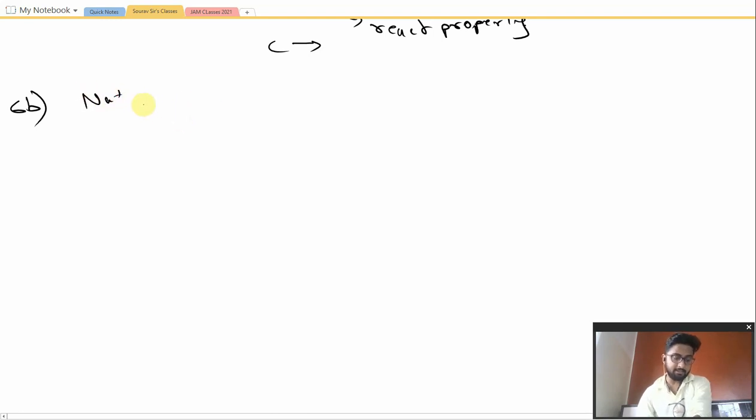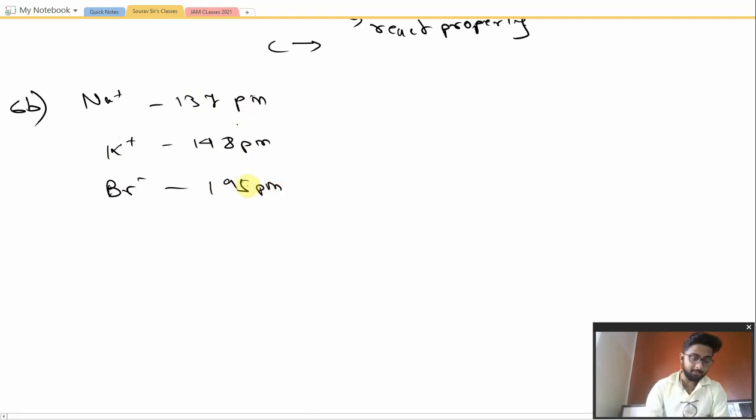Na+ has an ionic radius of 137 picometer, K+ has 148 picometer, and Br- has 195 picometer. We need to determine the coordination number and geometry of the cations for the compounds NaBr and KBr.